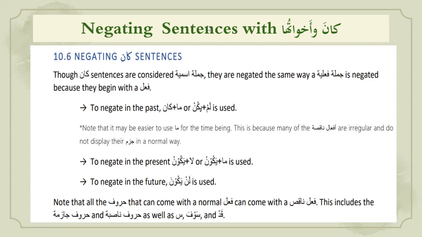So if the meaning that is there in the sentence is in the past tense, then we have two options. We can either go ma kana, ma with past tense, or lam yakun, lam with present tense light form.